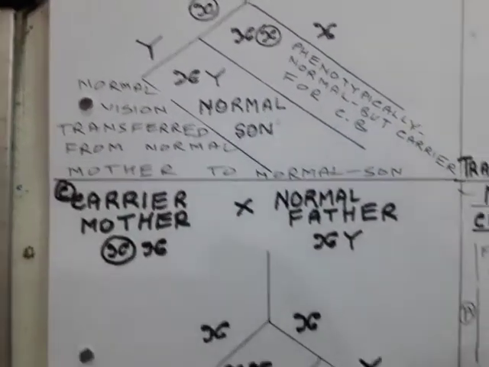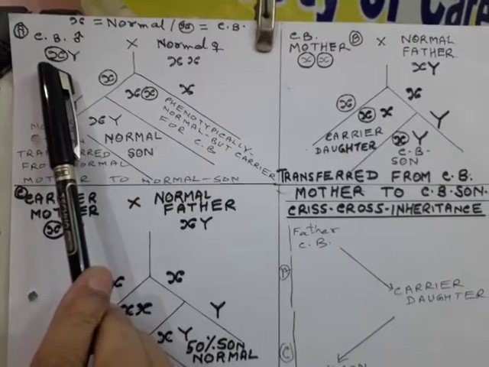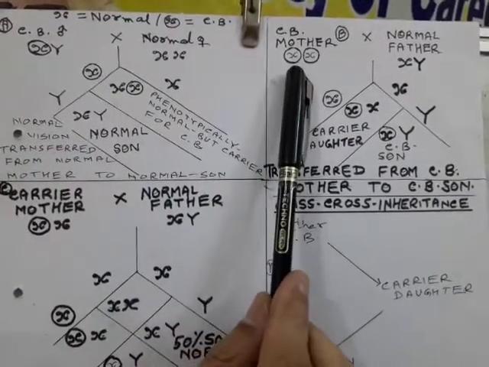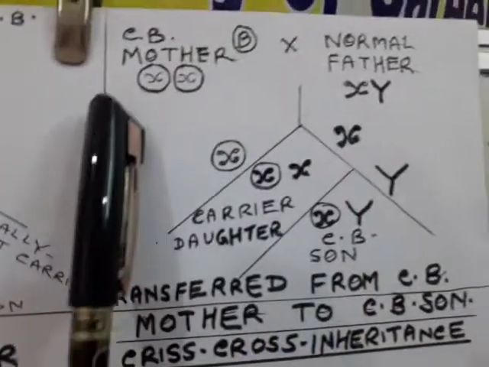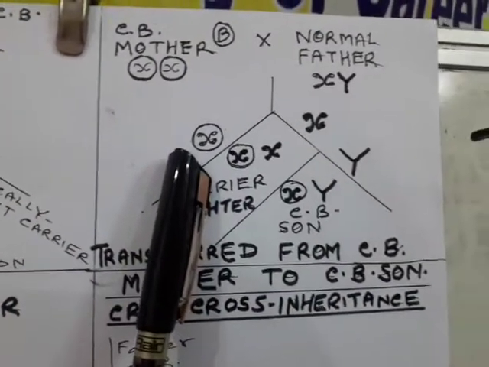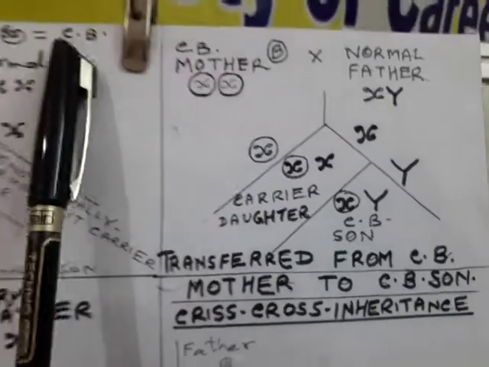In its reciprocal cross, you can see here, if we take a color-blind mother, here it was a color-blind father. If we take a color-blind mother and she is married to a normal father, then what will happen? She will produce only one type of gamete having the X gene responsible for color blindness.